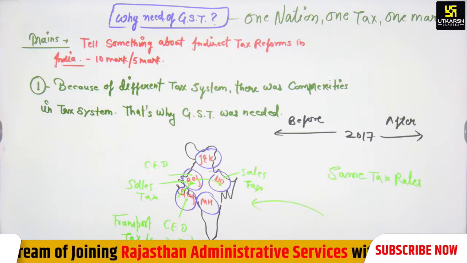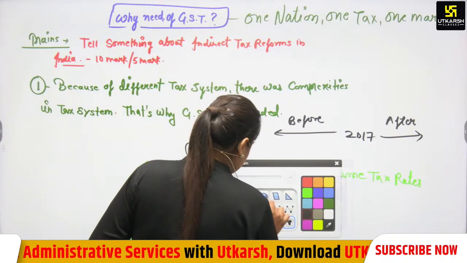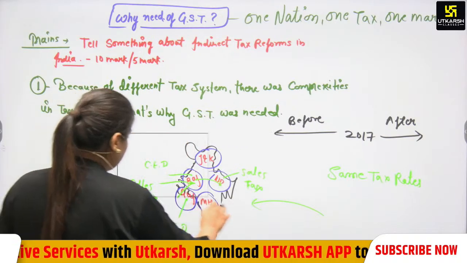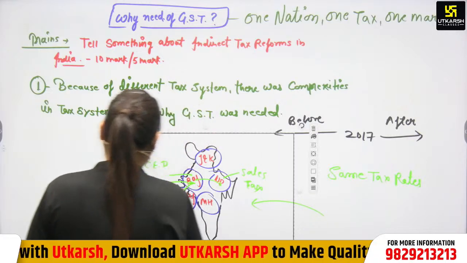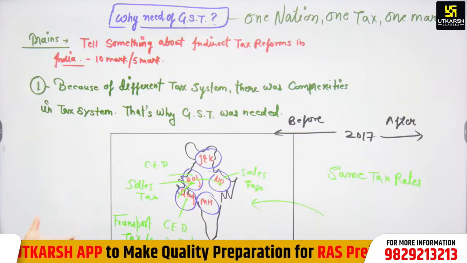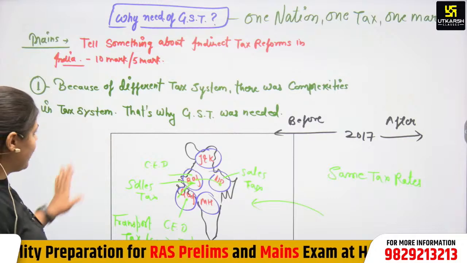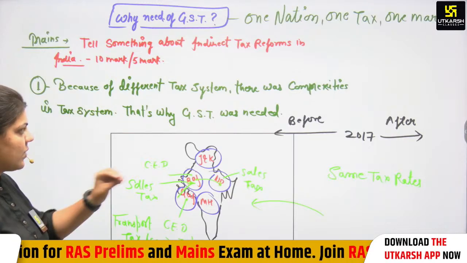That's why GST was implemented. This is the very first point, so we have to circle this. You have to make this diagram in the mains examination as well. It will impact your answer and definitely give you a boost in the examination. Because of the different tax systems, there were complexities in the tax system, and that's why GST was needed.